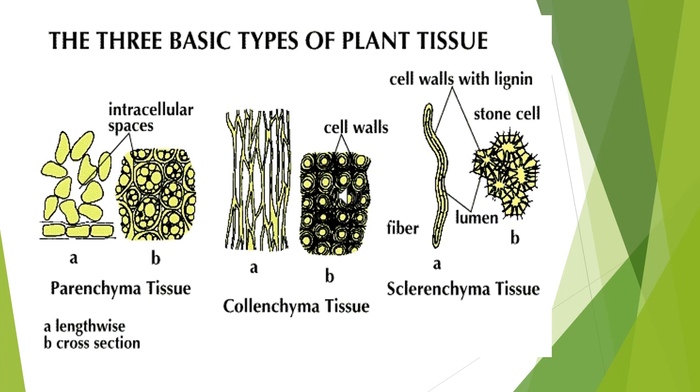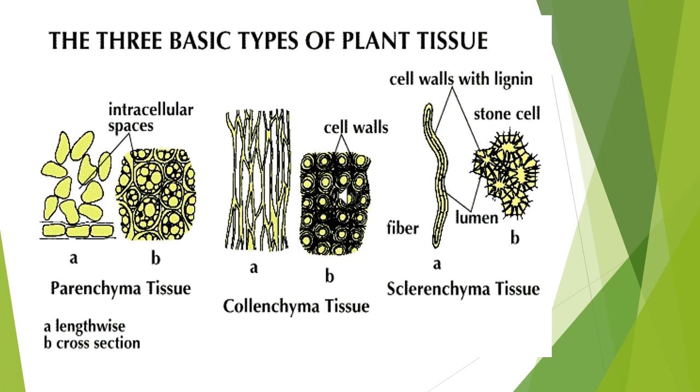Stellate parenchyma, so the shape is star shape. Example, petioles of banana. And chlorenchyma, mesophyll of leaf. And prosenchyma, it provides mechanical support.